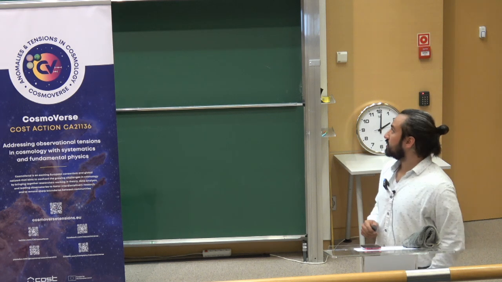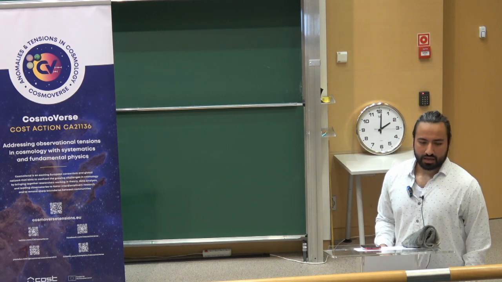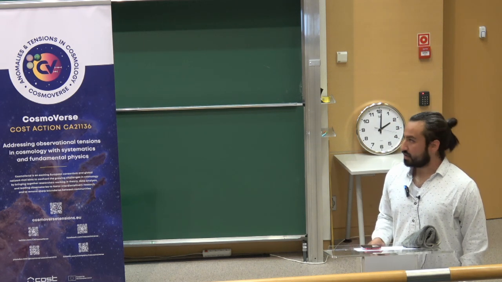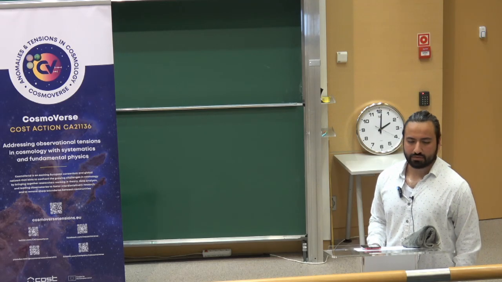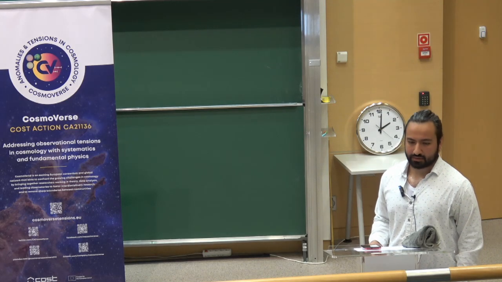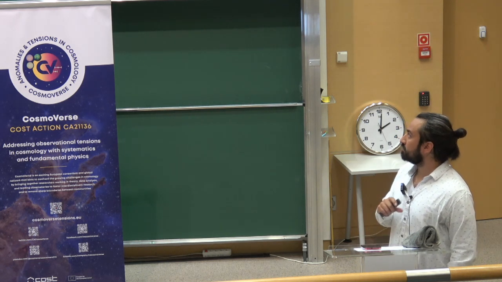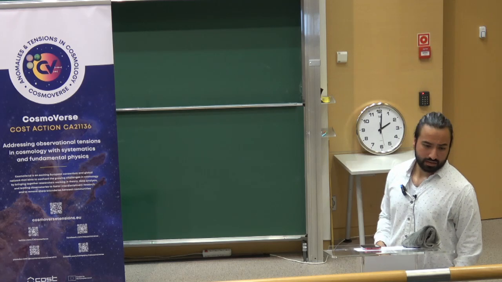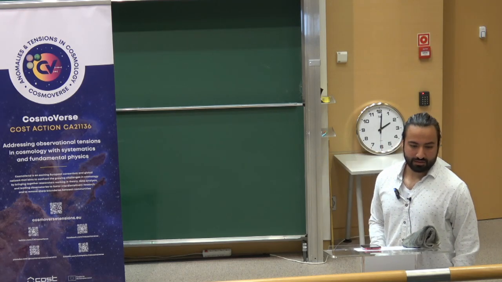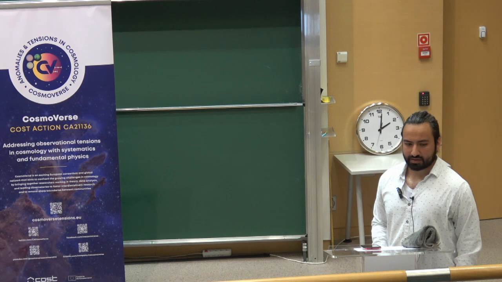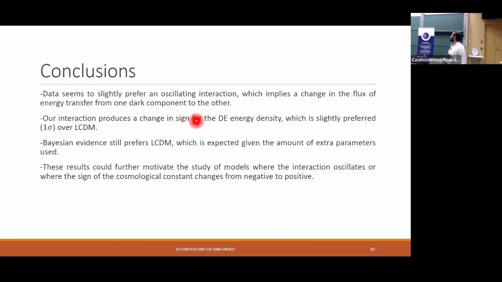So finally, the conclusions of this work. Our data that we use for the reconstructions seems to prefer an oscillating interaction, which implies a change in the flow of energy transfer from one part of the dark component to the other. Also, the interaction we found in a model-independent way seems to prefer a change of sign in the dark energy density, which is also slightly preferred by around 1 sigma over lambda CDM.